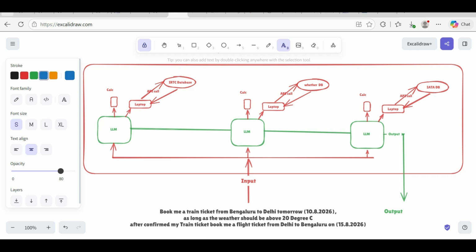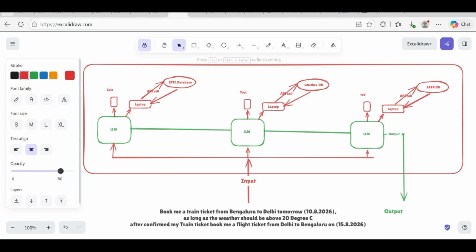If it needs any tool, like a calculator or many other tools, you can add it, or you can use your own database also. Sometimes you can give access to your laptop's C drive or D drive here, but as of now I just mentioned some tool so that you should not get confused.